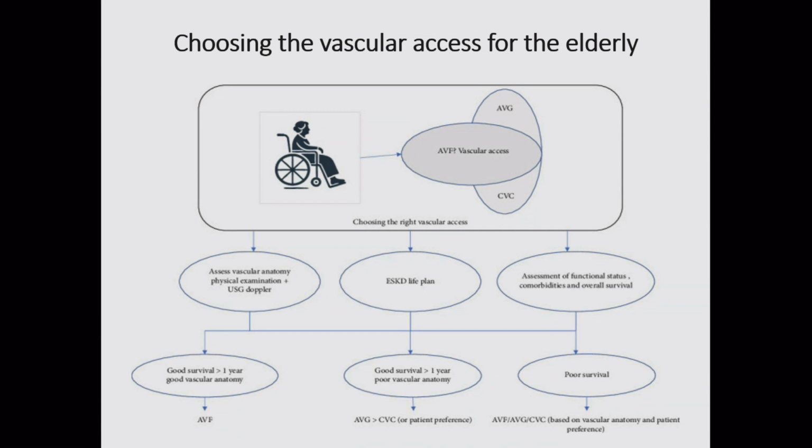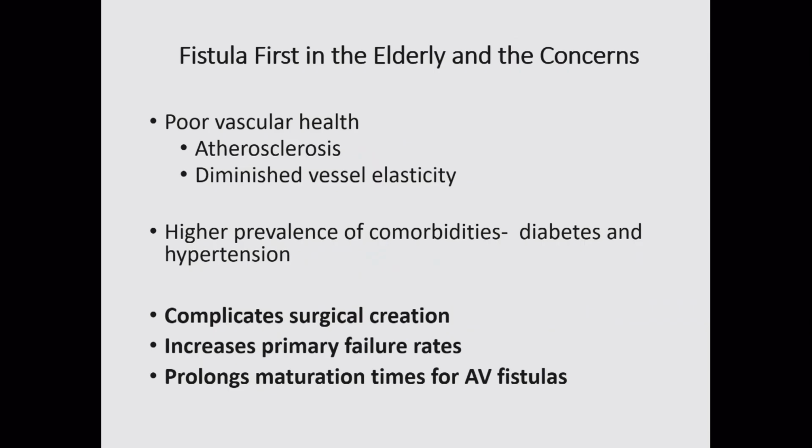If by all the examination and analysis we find that survival is expected to be more than 1 year, then fistula remains the first choice. If the overall survival of the patient is not expected to be more than 1 year, and the vascular anatomy is very poor, then we can try for graft, otherwise the central venous catheters remain the first choice. If the overall patient's functional status is very poor, higher risk of comorbidities, and poor survival is expected, then it is a choice, whatever you want to go, central venous catheters; fistulas will be less possible, and grafts are also associated with higher inflammation in these old patients.